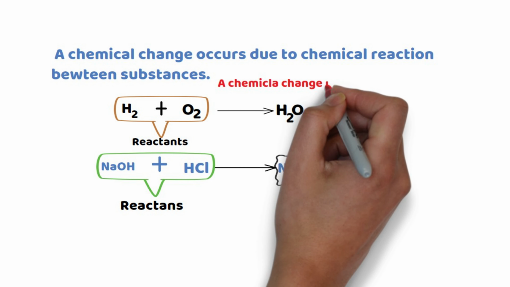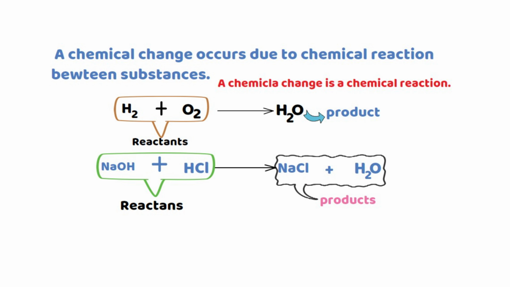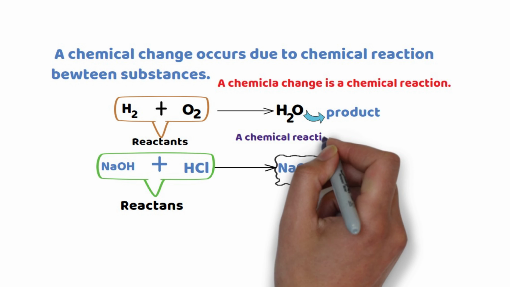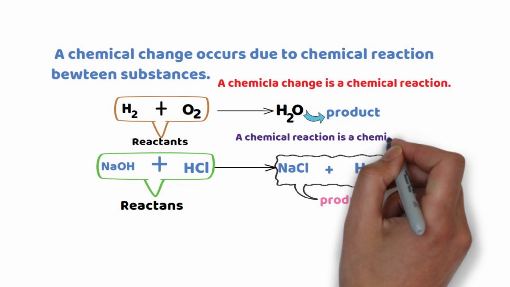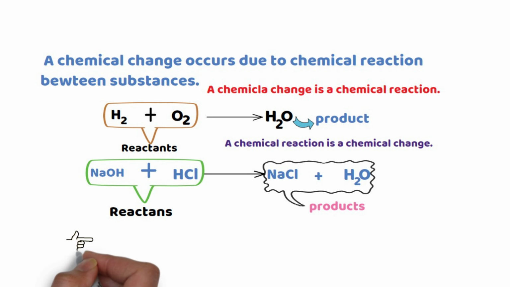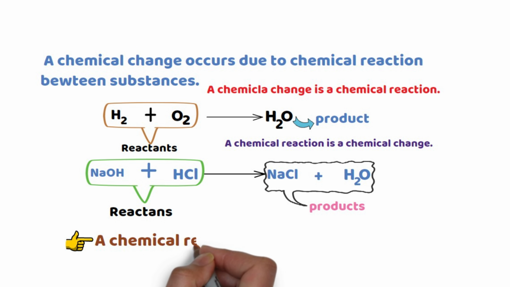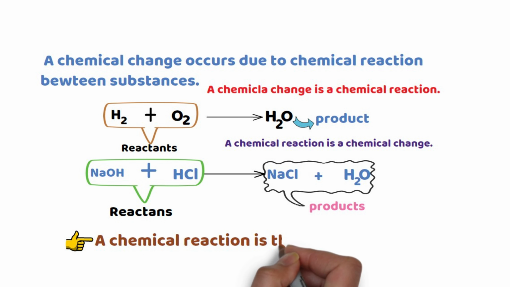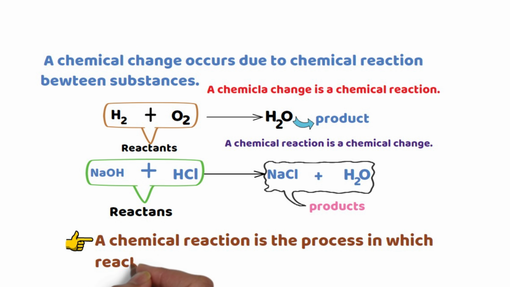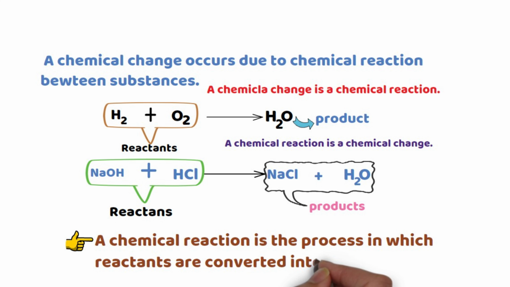A chemical change is a chemical reaction. Again, a chemical reaction is a chemical change. Let me repeat this important concept: a chemical change is a chemical reaction, and a chemical reaction is a chemical change. Now, let us define a chemical reaction. A chemical reaction is the process in which reactants are converted into products, as we have seen above.